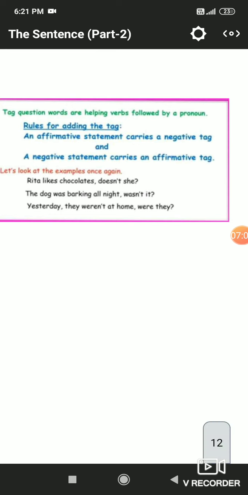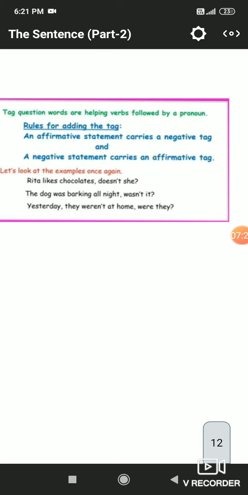But we will not have any problem when the helping verb is already given. Like the dog was. Was is the helping verb, barking is the main verb, and we have to frame the question tag from the helping verb. Was is converted into wasn't, as it is the rule that an affirmative statement carries a negative tag.